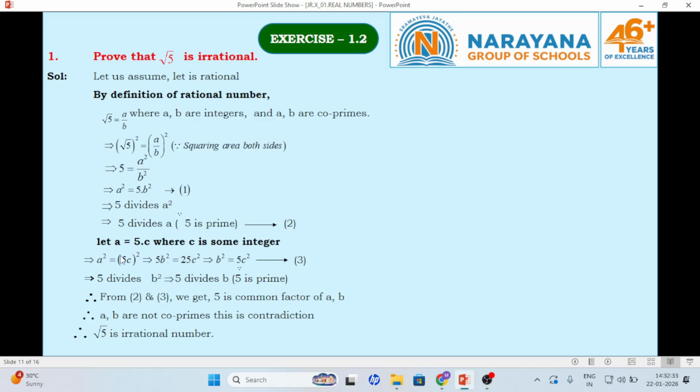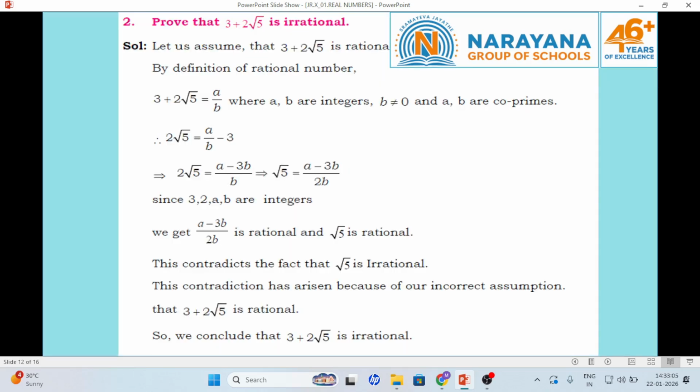Substitute a equal to 5c in identity 1, so that b square is a multiple of 5. So 5 divides b square, and as 5 is a prime number, 5 divides b. From 2 and 3, you can conclude that 5 is a common factor of a and b, but a and b are co-primes, so it is a contradiction. So our assumption is false. Therefore, root 5 is an irrational number.